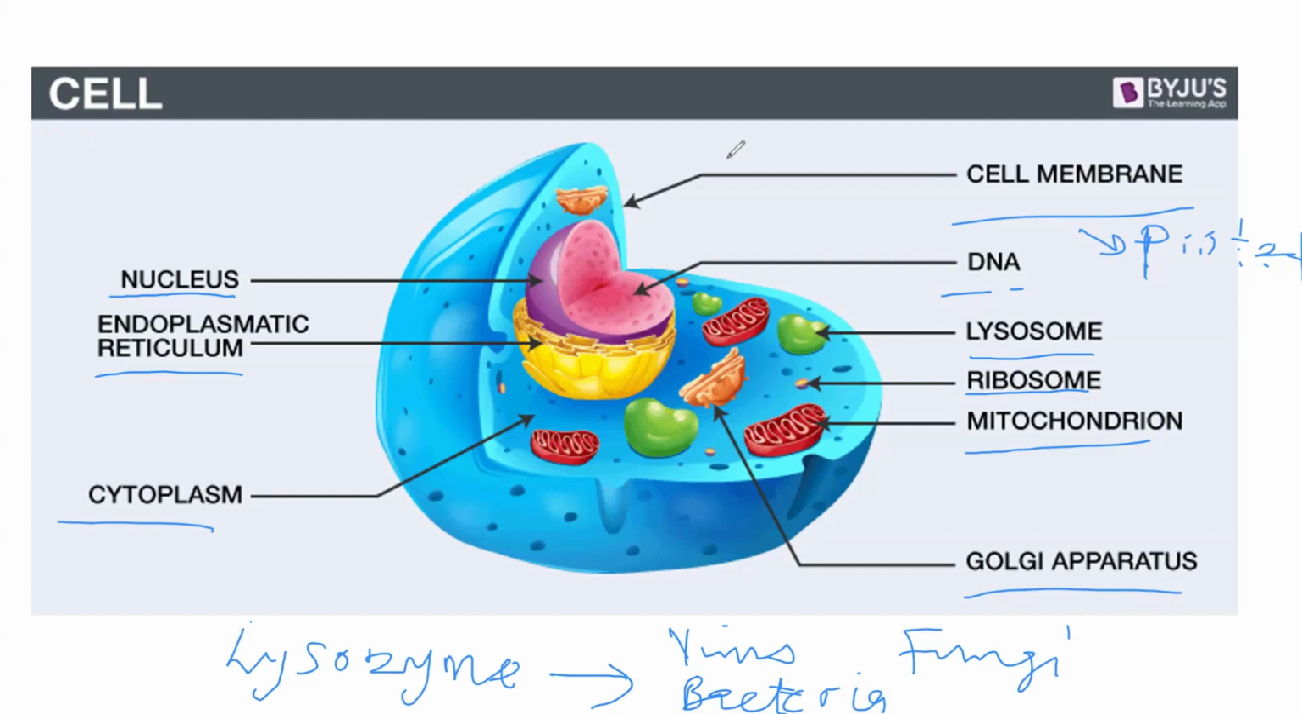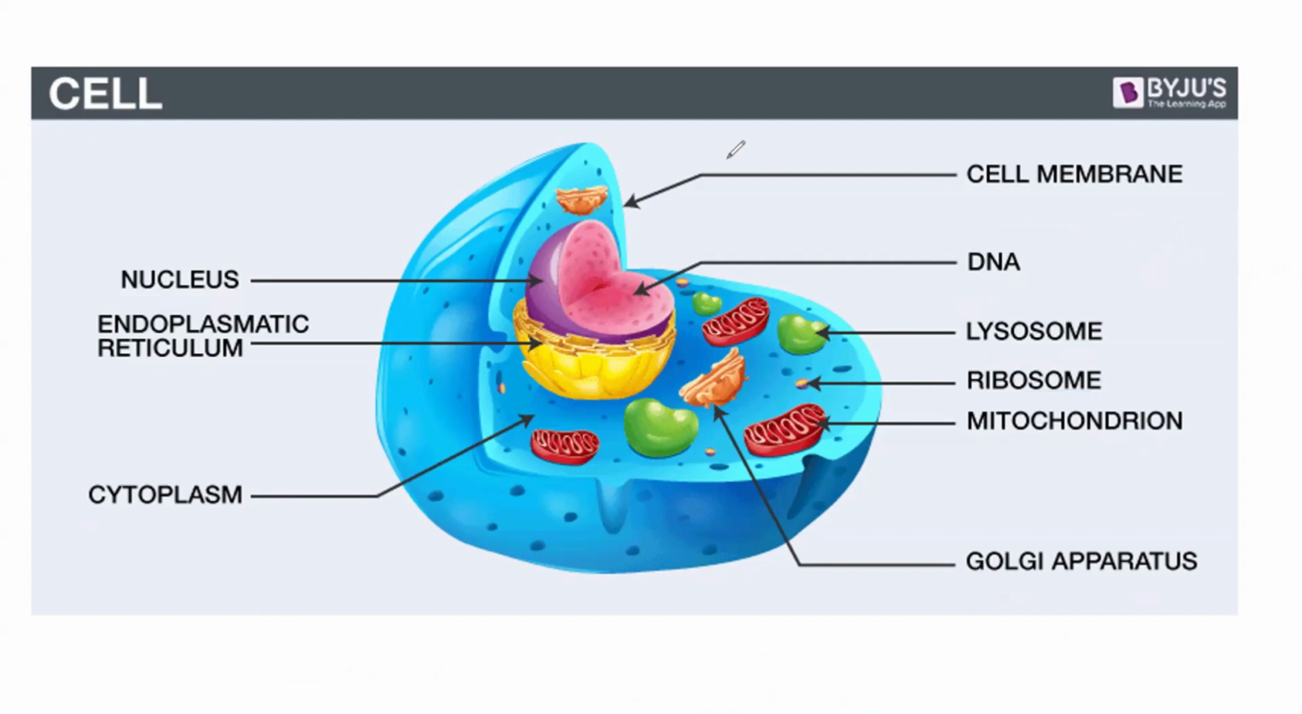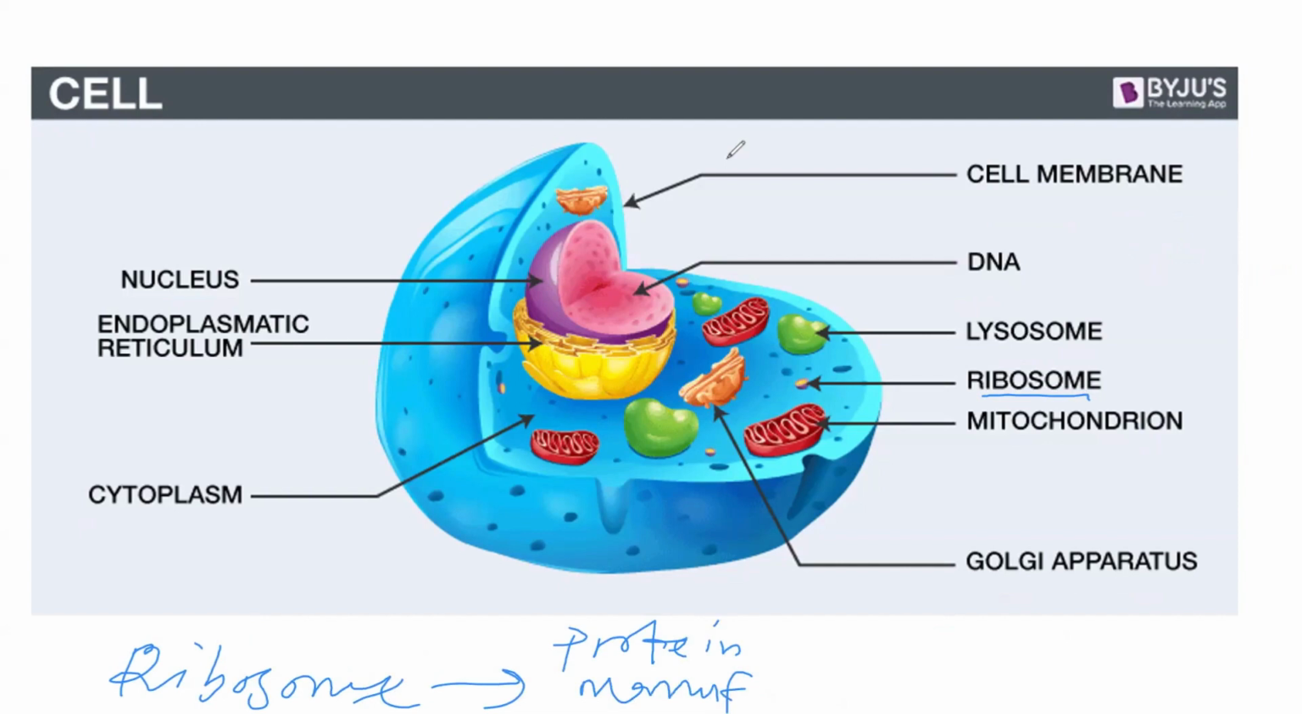And then the next thing is the ribosome. What is the importance of ribosome in a cell? The ribosome is the protein manufacturing industry. This is where we produce proteins in our body, like maybe antibodies.